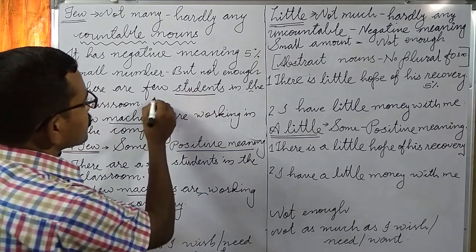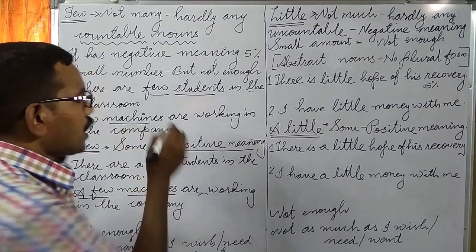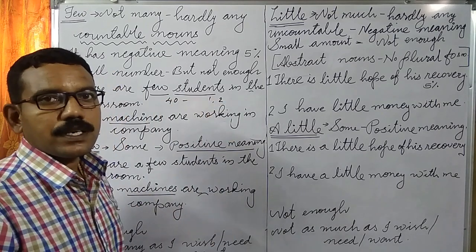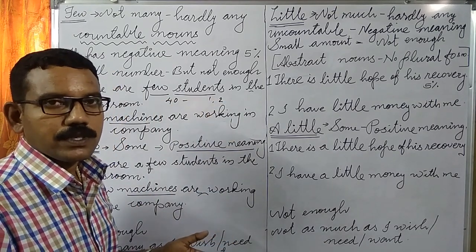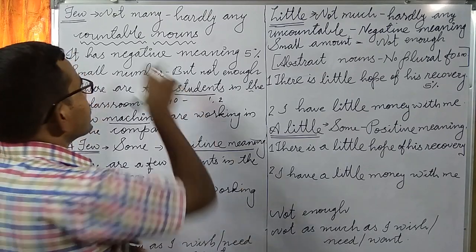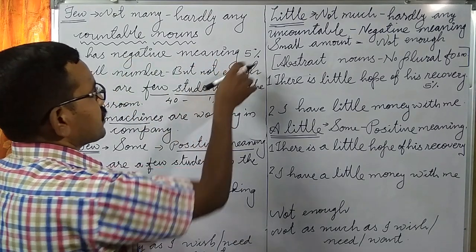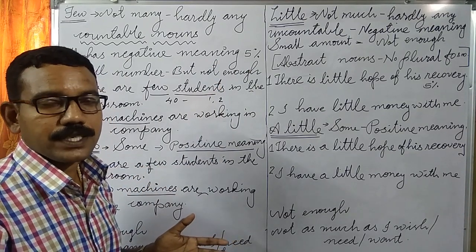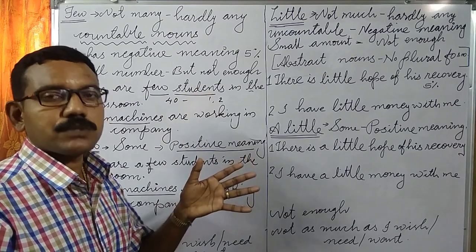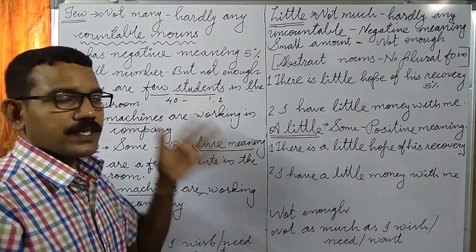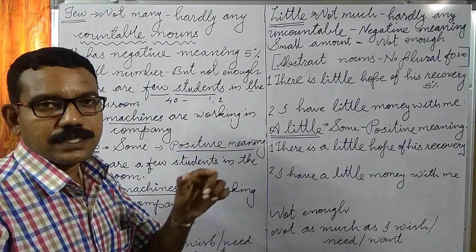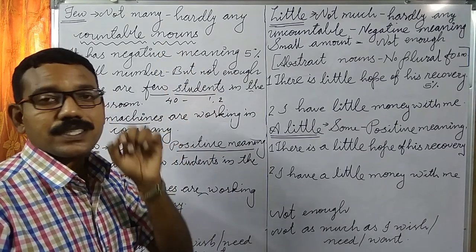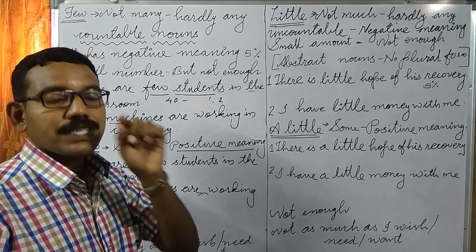Here, few students means out of 40, one or two students are there in the classroom. It has a negative meaning. It means 5% of students are there, so it is not enough for me to take class. Few shows not enough. It shows a number, but it shows not enough.